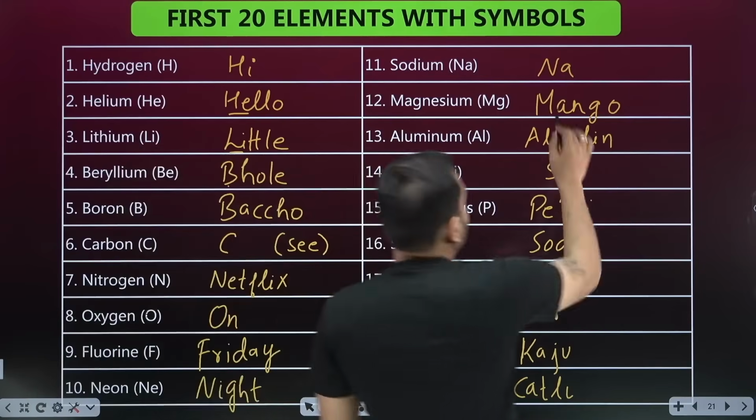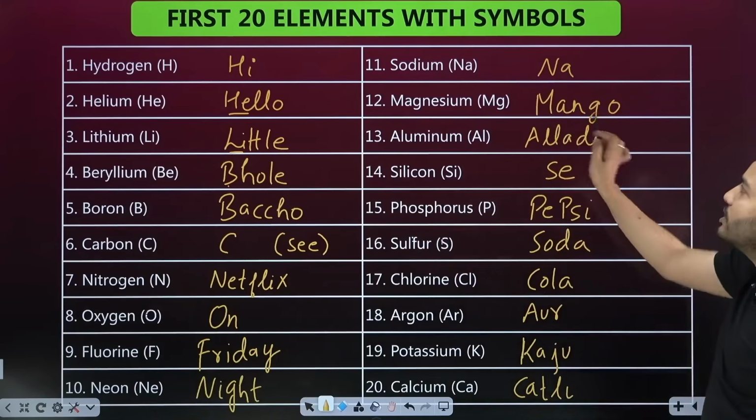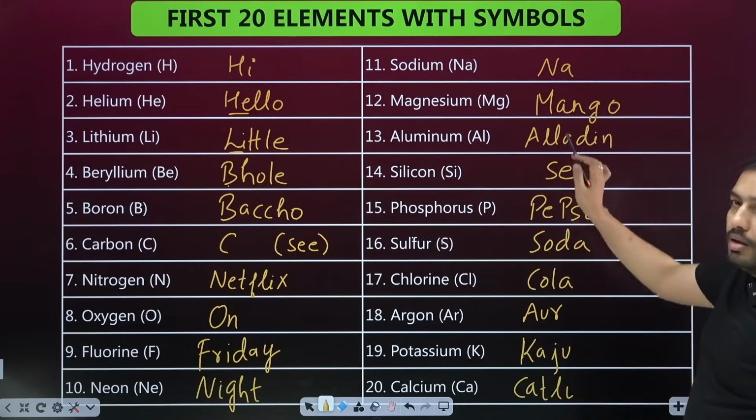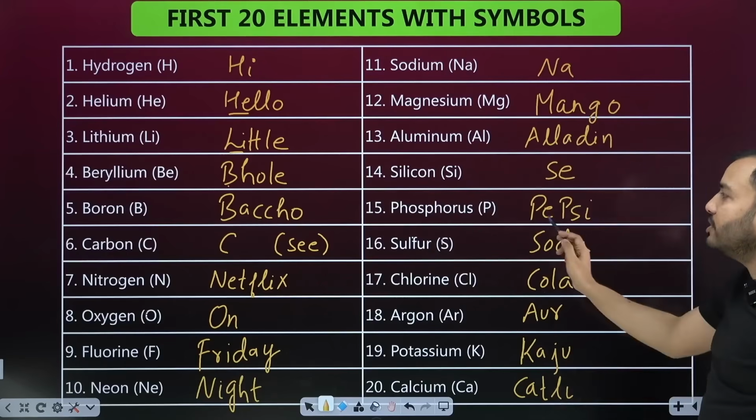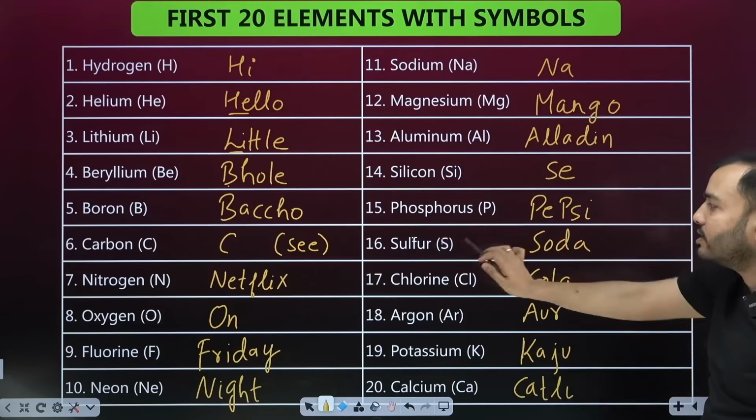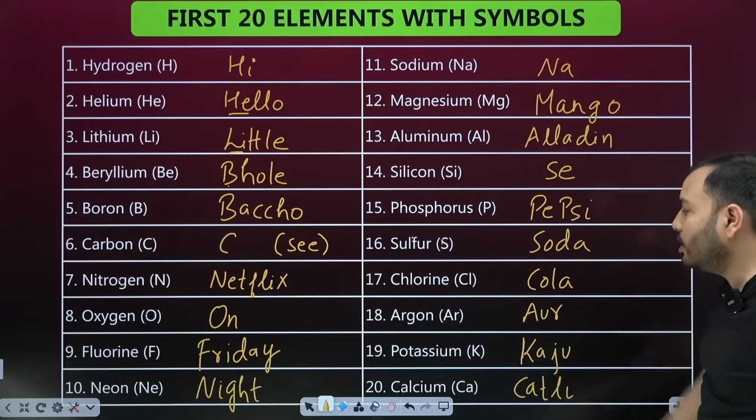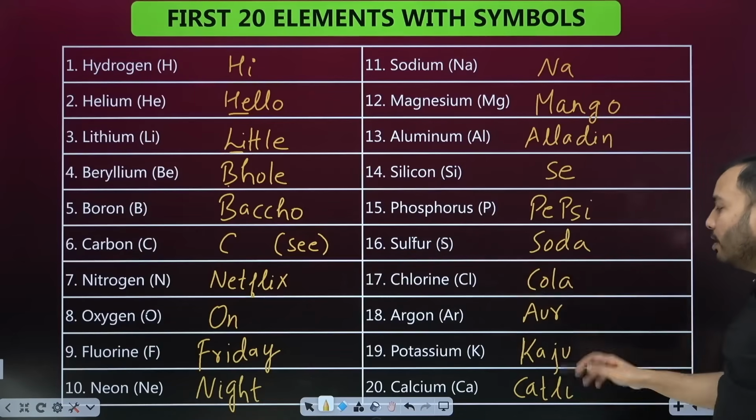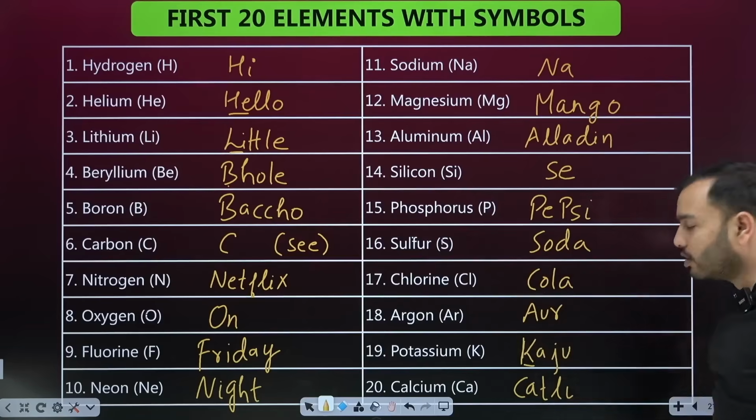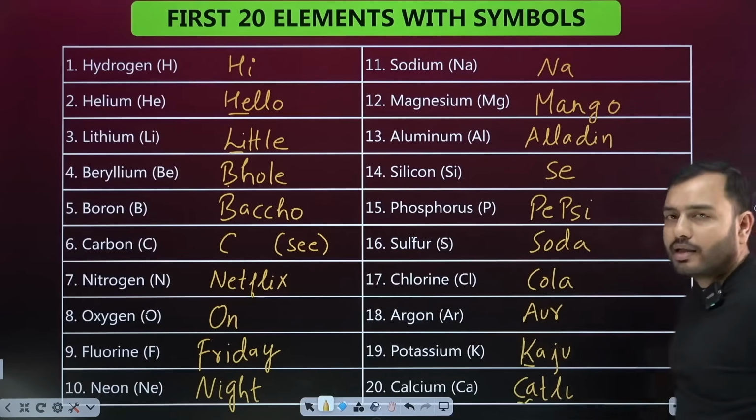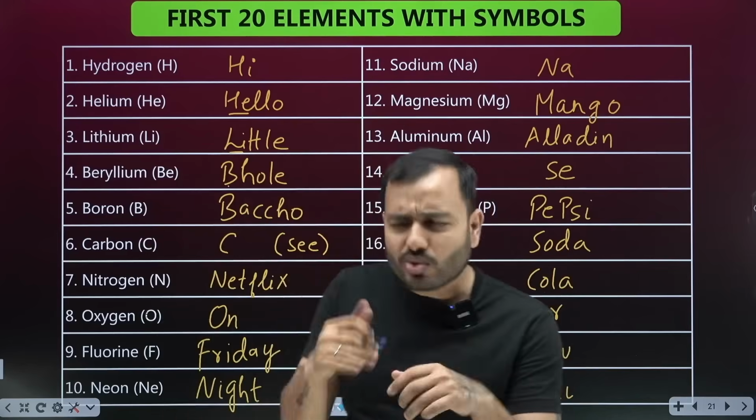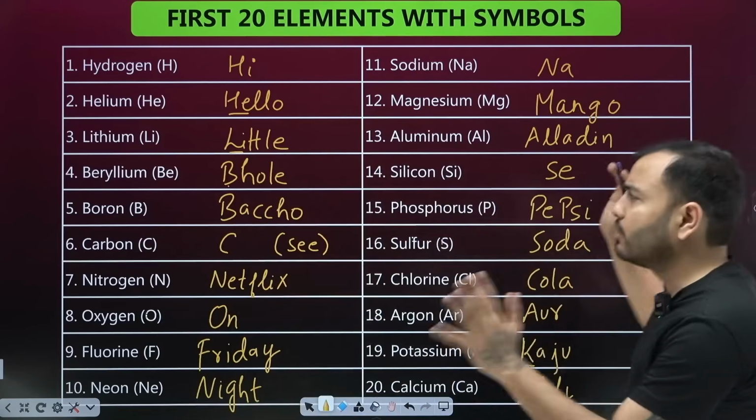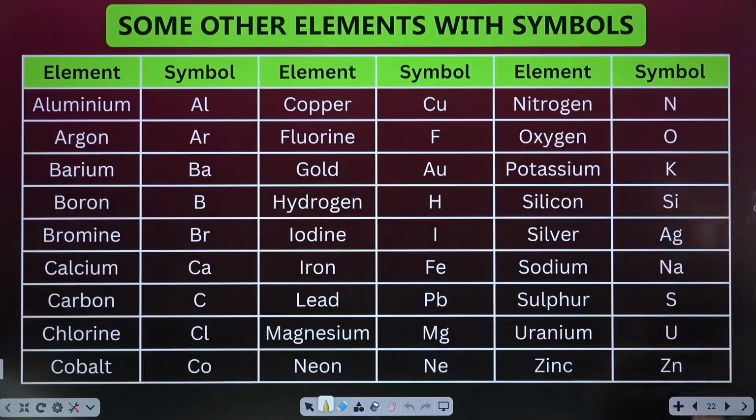Look from here. From Na, sodium came. From mango, Mg, magnesium came. From Aladdin, Al came. From se, silicon. From Pepsi, P, phosphorus came. From soda, sulfur came. From cola, Cl, chlorine came. From aur, argon came. From kaju, K, potassium came. From Ca of katli, calcium came. So you should remember these 20 elements with symbols. Pause once and memorize this. With slow practice you will remember this. Don't take tension. Come on, let's move forward.